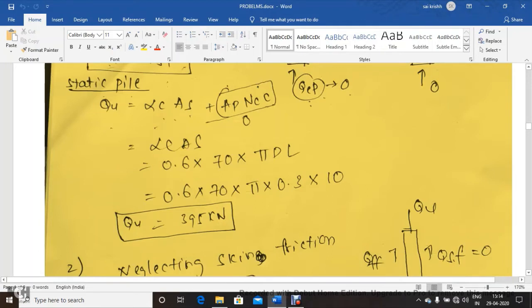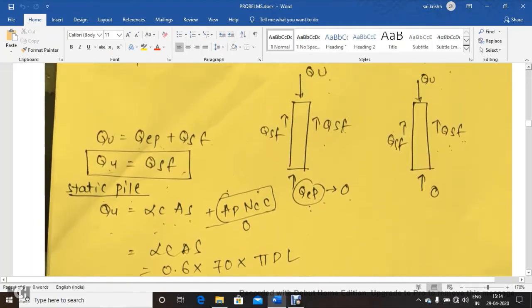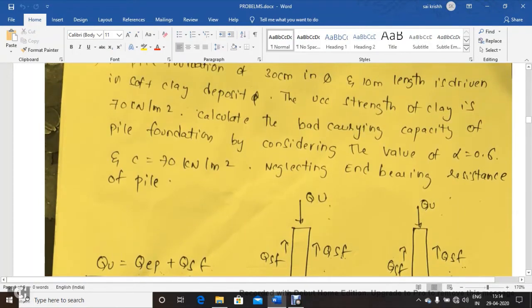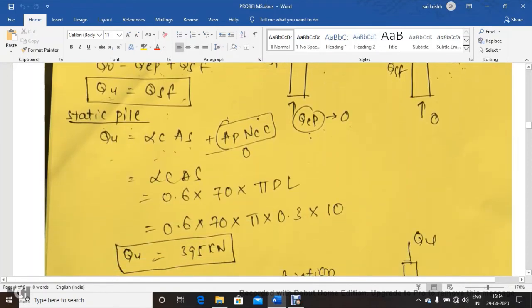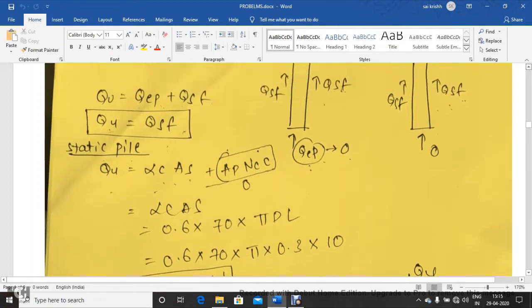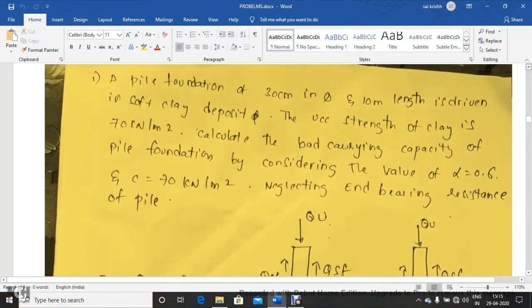Alpha in this particular problem is given as 0.6, you can clearly observe. This is the alpha value which has been mentioned, 0.6. And for cohesion, the problem mentions that the pile is driven in a soft clay deposit, so we consider the unconfined compressive strength to be straight away equal to the cohesion value.